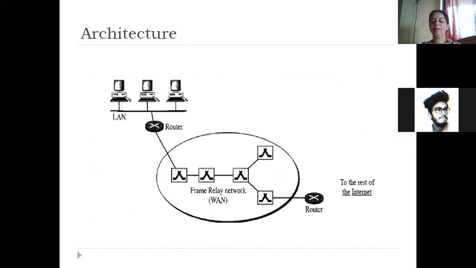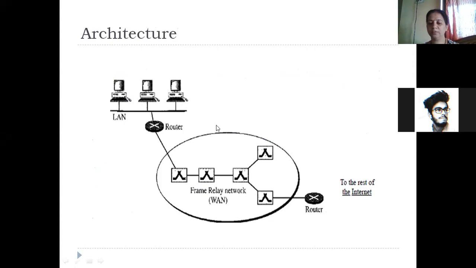Okay, so you can have a look at how frame relay operates. This is the architecture of frame relay. Can you all see? You can have a small LAN, made up of many computers which are connected to each other. Now imagine you are sitting on one of these computers and you want to send data to some friend who is very far away, maybe in New York. Then what can you do? You can make use of the frame relay network.